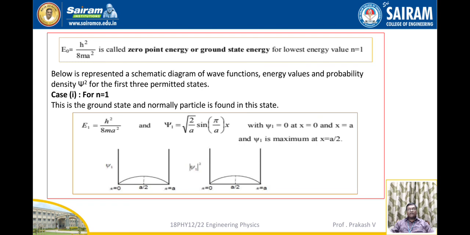So when n is equal to 1, E1 is equal to h square by 8ma square, and psi 1 is equal to square root of 2 by a into sine of pi by a into x. Psi 1 is equal to 0 at x equal to 0 and x equal to a, and the value of psi 1 is maximum at x equal to a by 2. This description is explained in the picture.